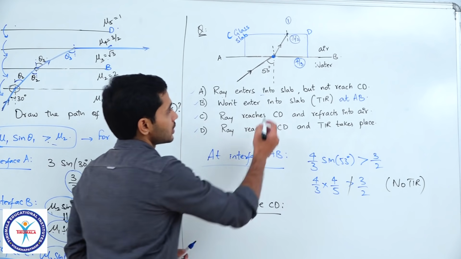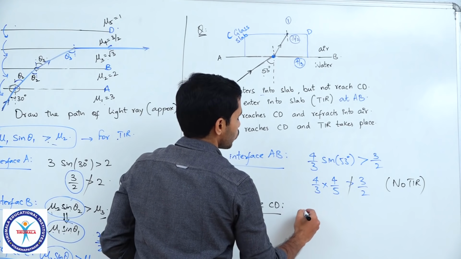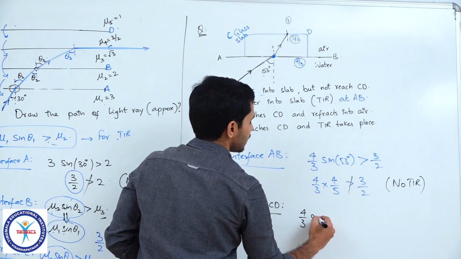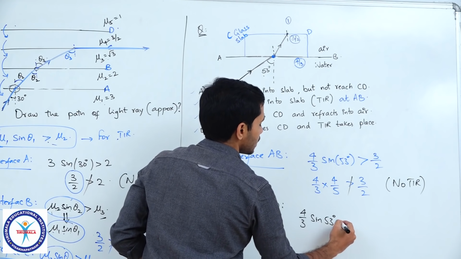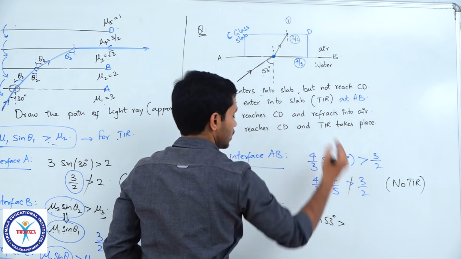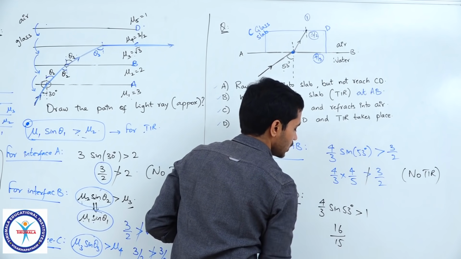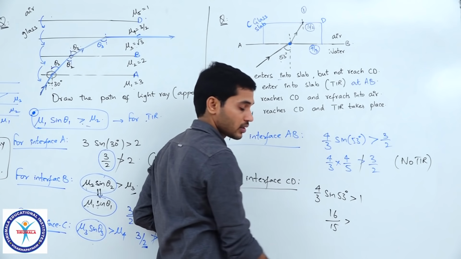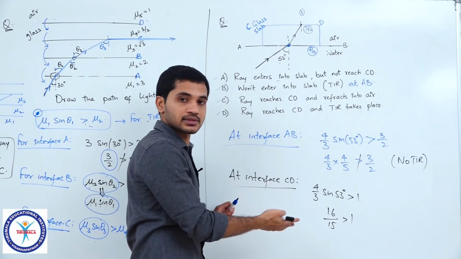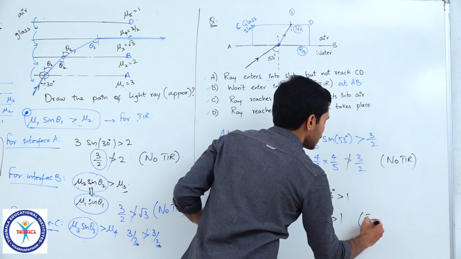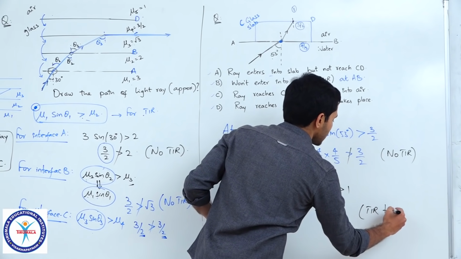So, what I will do is, I will write this once again, 4/3 into sine 53 is greater than 1. So, let us check. What do I get? 16 by 15 greater than 1. Yes, that is correct. So, which means TIR takes place.